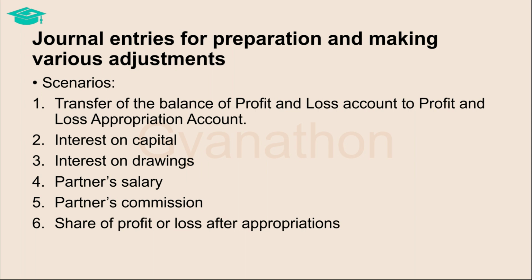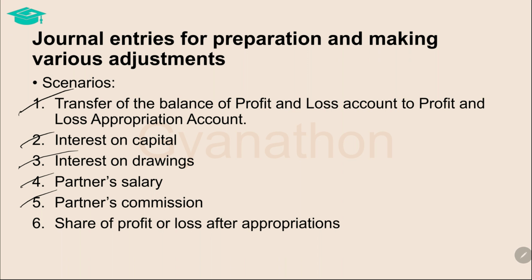These entries are firstly transferring the balance of profit or loss from the profit and loss account to the profit and loss appropriation account. This means the profit and loss account is closed and now the balance is transferred to the appropriation account. Next, out of the balance brought in, adjustments are made to pay out interest on capital, partner's salary and partner's commission, and to receive interest on drawings from the partner.